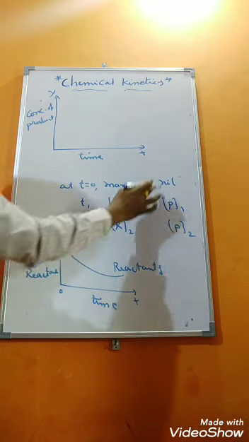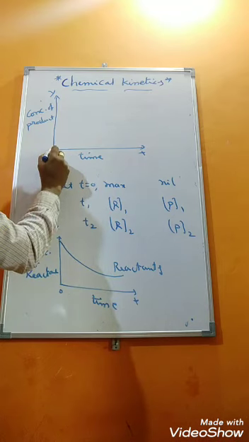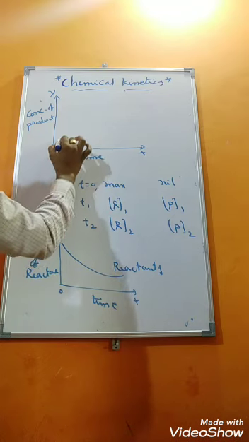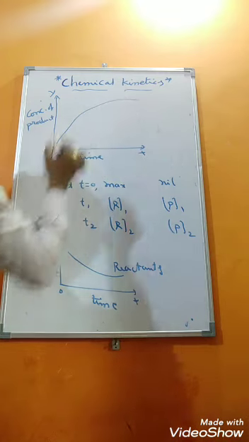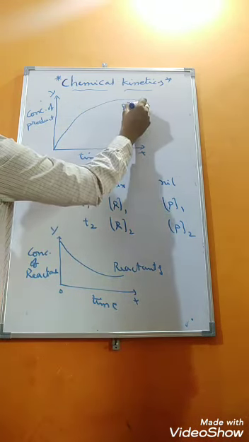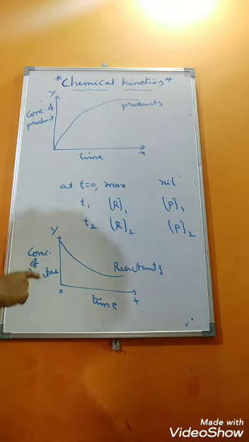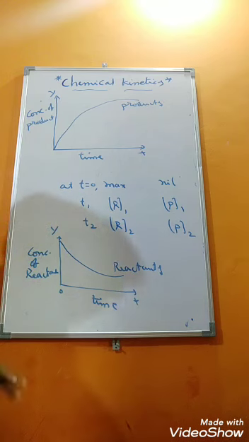So at initial time, there is no concentration of product. It is nil. That means it will start from here. As the time increases, concentration of product also increases gradually. So this is the products graph we will get. These are the graphs with respect to reactant and with respect to product.